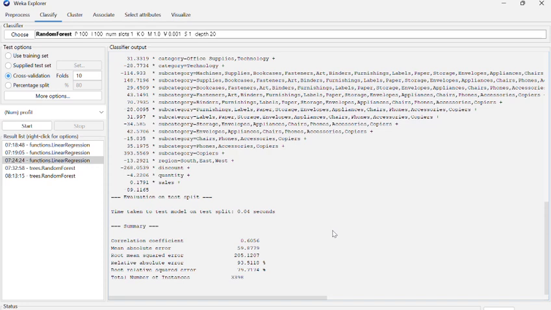I can see that random forest is best compared to linear regression. By leveraging Weka, we demonstrated how machine learning can provide practical profit forecasting. Choosing the right model depends on whether your goal is clarity or precision.